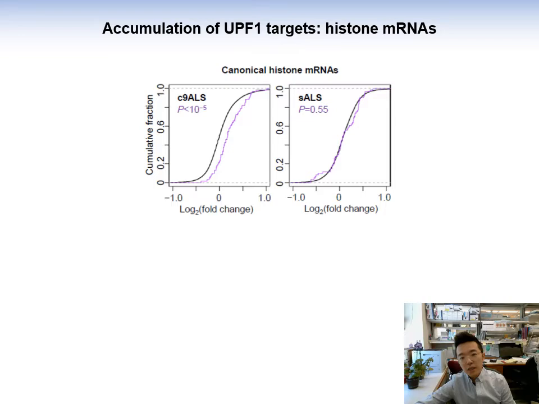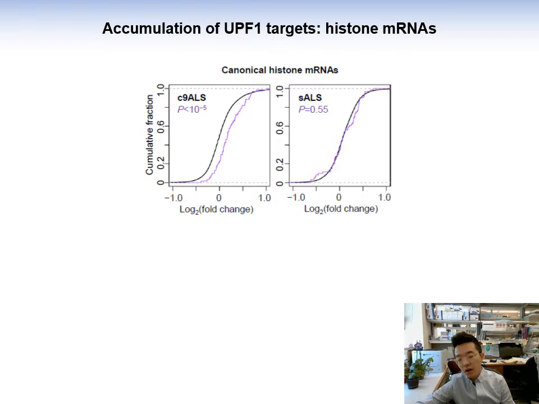Central to NMD is an RNA helicase called UPF1. But UPF1 does not only function in NMD, but also in a variety of other RNA decay mechanisms, including the degradation of this group of very special mRNAs that encode histone proteins.